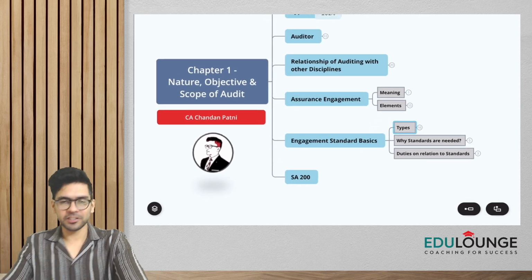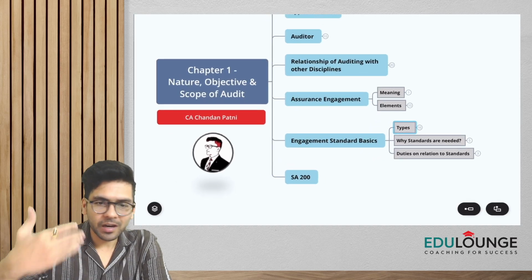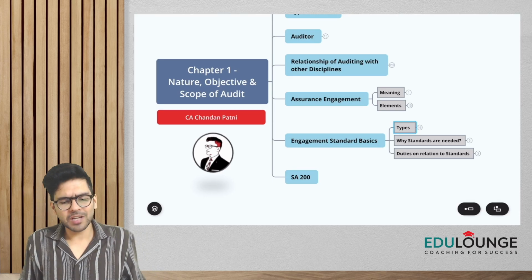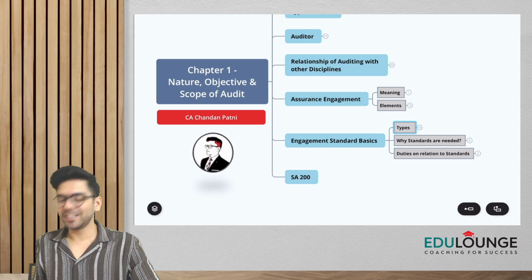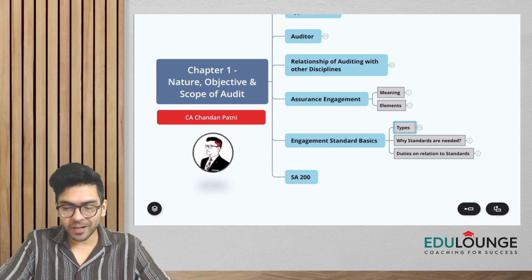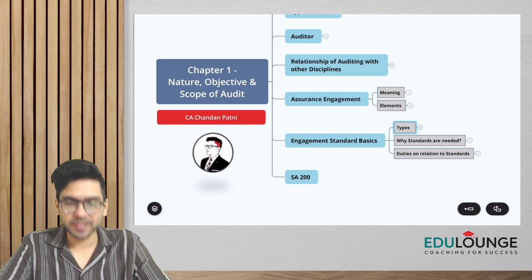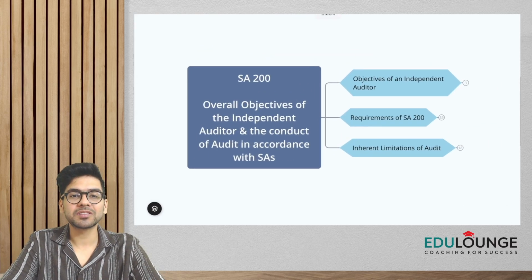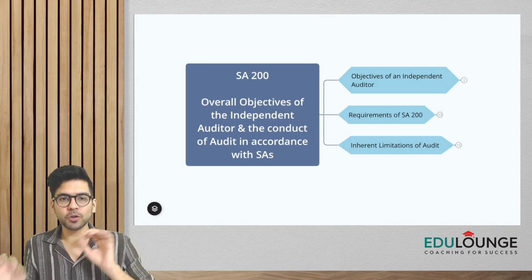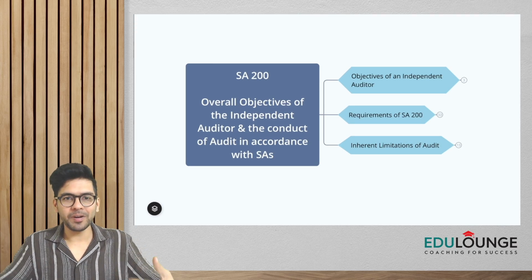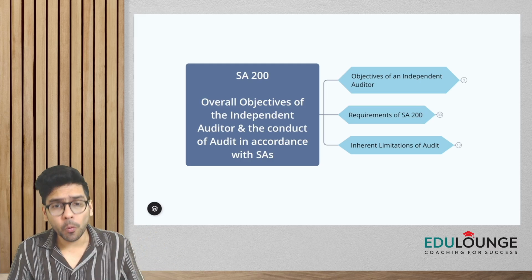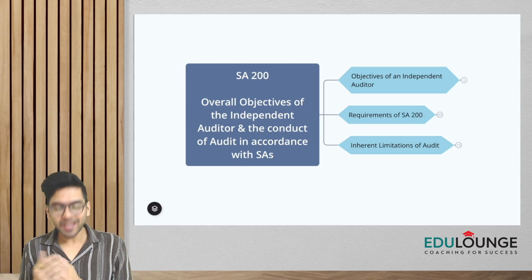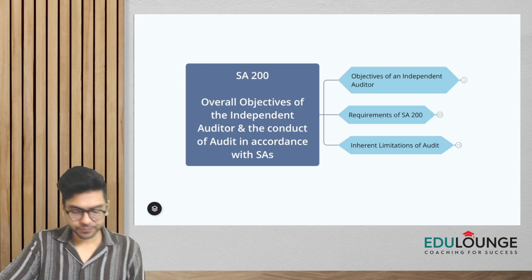And as a part of our chapter number 1, okay, I would be covering one standard, SA 200, which happens to be a very important one from CA Intermediate's perspective. So let us now quickly understand SA 200. Okay, now if you see SA 200, what is the name of the standard, guys? Overall objectives of the independent auditor. I'm repeating the name, I'm reading it slowly. Overall objectives of the independent auditor and the conduct of audit in accordance with standards on auditing.